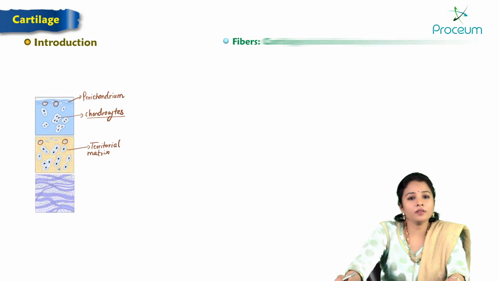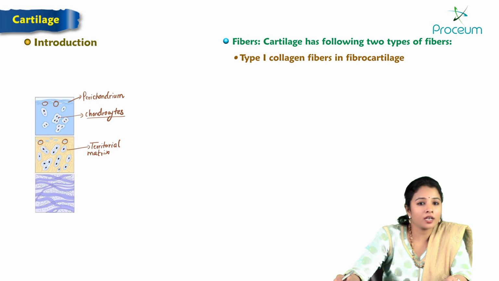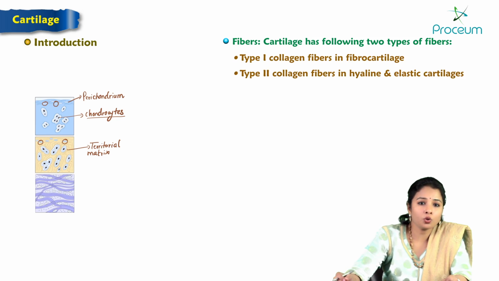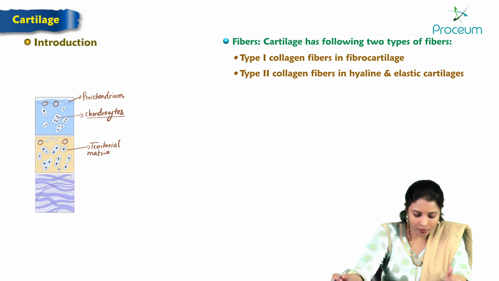And next about the fibers, the cartilage has two types of fibers, type 1 collagen fibers and type 2 collagen fibers. The cartilage is mainly of three types based upon the components and the arrangement of chondrocytes.